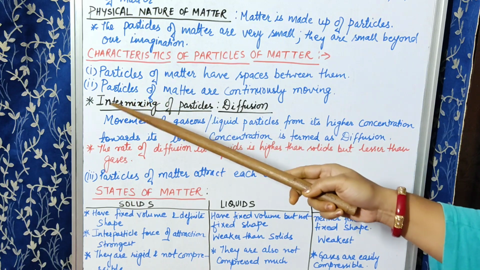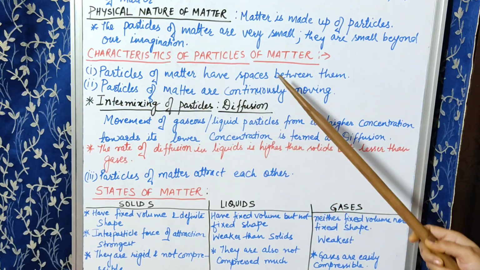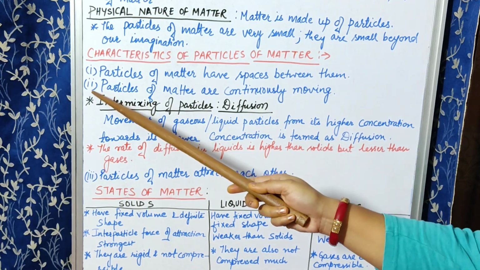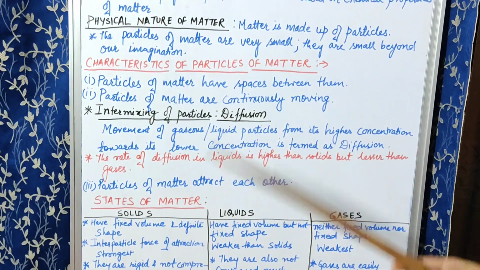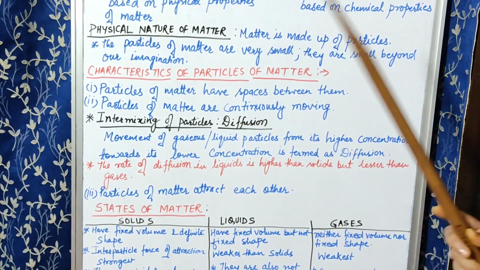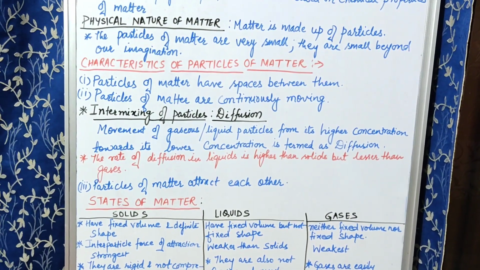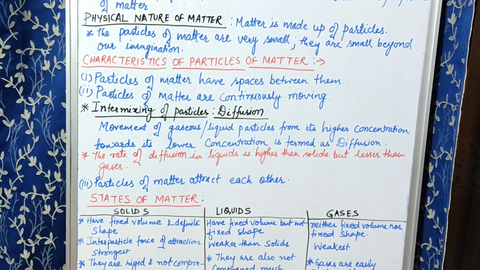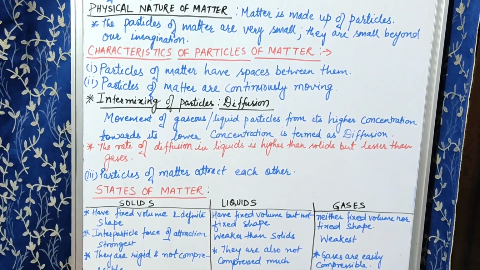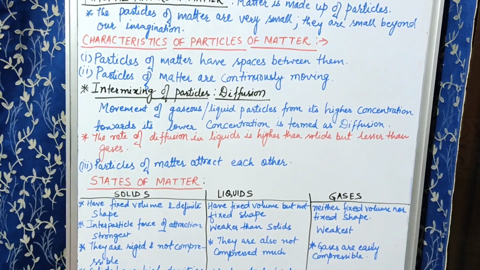Understood? Now second point, particles of matter are continuously moving. I can explain this concept with one example. During winter season, in a dark room, if there is a hole in that room, you could see a beam of light entering through it, and small particles are continuously moving in that beam of light.